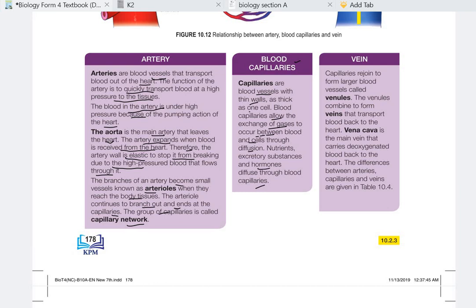Then we go to the vein. Capillaries rejoin to form larger blood vessels called venules. The venules combine to form veins that transport blood back to the heart. The vena cava is the main vein that carries the blood back to the heart. The differences between arteries, capillaries, and veins are given in table 10.4. Later we are going to see these differences. So back to the diagram.